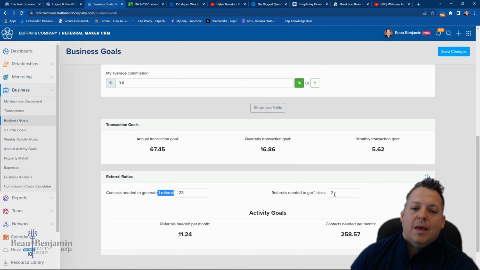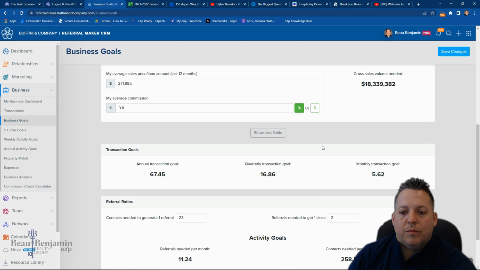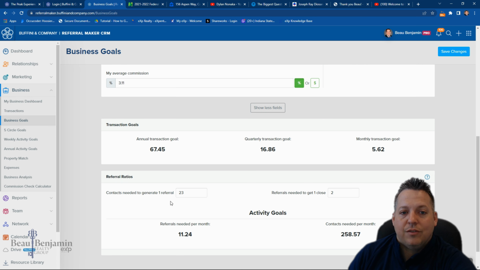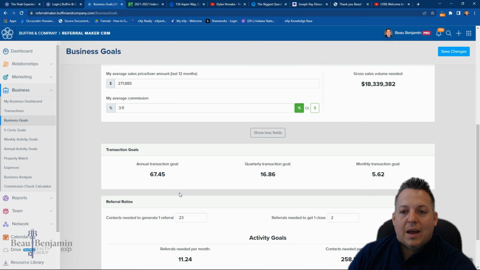So what does that mean? That means in order to generate this much volume, based on the fact that you close this often, you need to generate this many referrals per month. That will get you to that income goal. How many contacts do you need to get a transaction? You need to then contact this many people per month to get this many referrals, to get this many closings, to make this much money. So it's all just math. There's nothing special, nothing crazy about this, but it all is dictated by this, right?